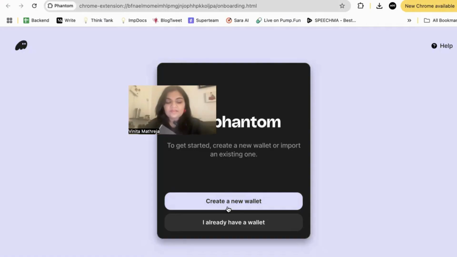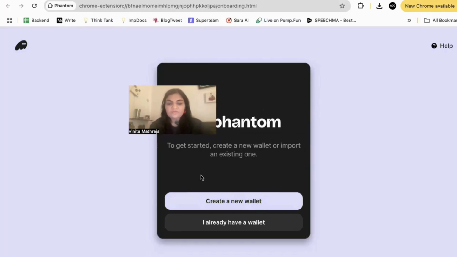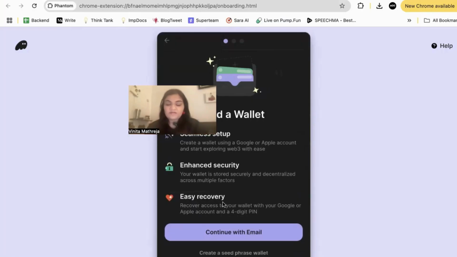And on this, you need to click on create a new wallet. And I would want to have a seed phrase rather than going for an email. I would rather create a wallet with the 24 word seed phrase.